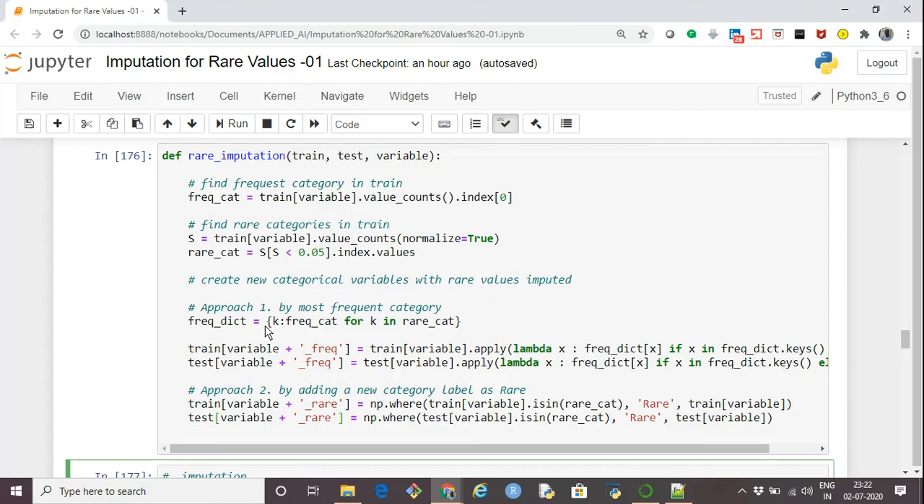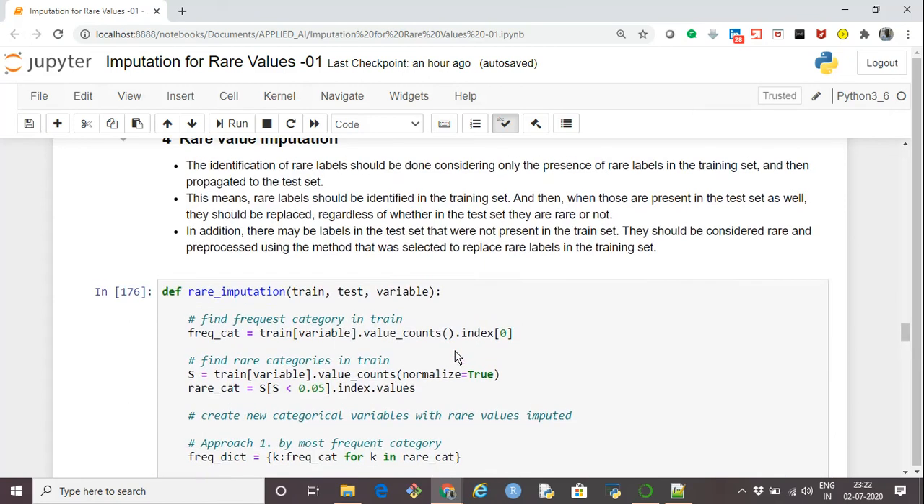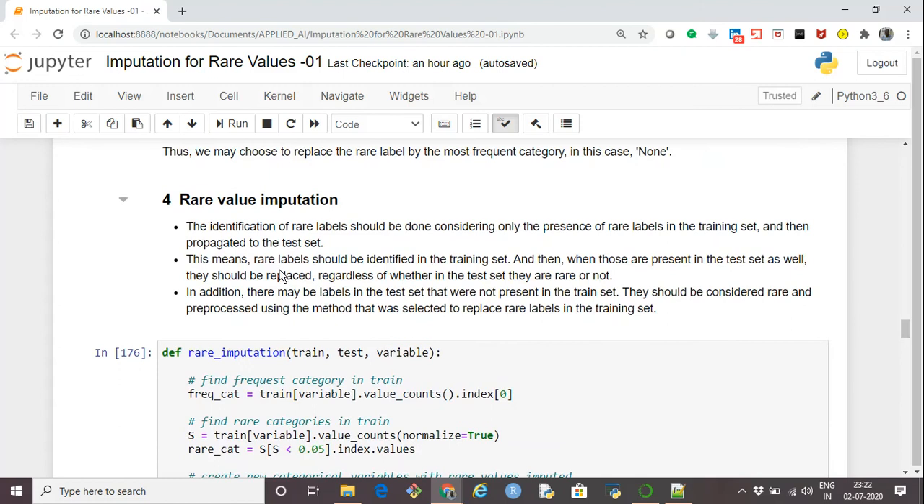In the second approach, it will create another column called variable_rare. There it will replace the rare categories by the word rare. In a way, it is creating another category which is rare. Now, one thing to notice: whatever changes we are doing in the train dataset, the same changes we need to apply to the test dataset. That is why I am passing both train and test datasets together.